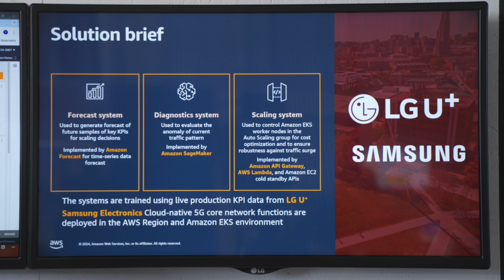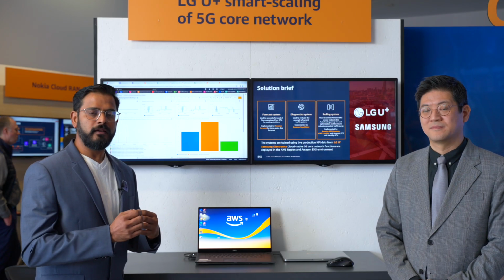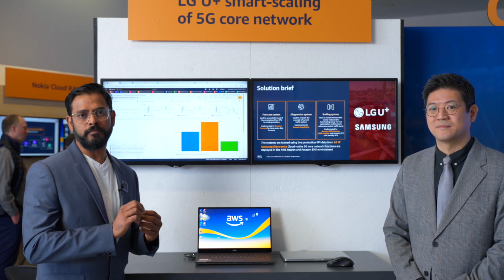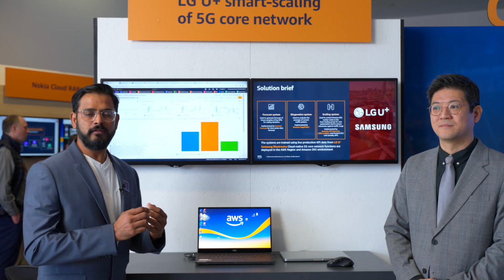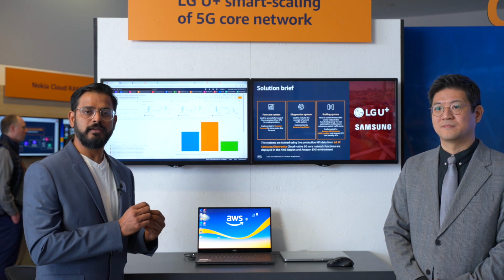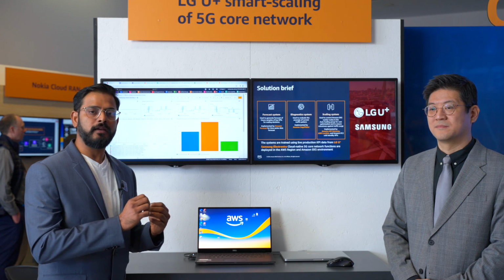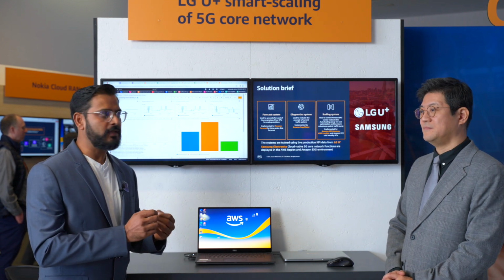And then we have the diagnostic system, where we are trying to pick up anomalies. With the forecast system, there's a chance that the predictions can be error prone. So as a contingency, we have a diagnostic system. Whenever there is a peak demand that we are not picking up by the forecast system, it's picked up by the diagnostic system as an anomaly.